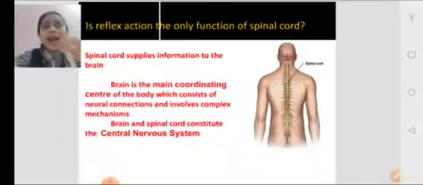Many sparks happen, okay, one neuron connected with thousands. Many exchanges or transmissions of impulses happen, and it makes up a very complex mechanism inside our brain. The human brain is a really complex organ to study. The brain and the spinal cord together constitute what? The central nervous system. Okay, the brain and the spinal cord together constitute the central nervous system.